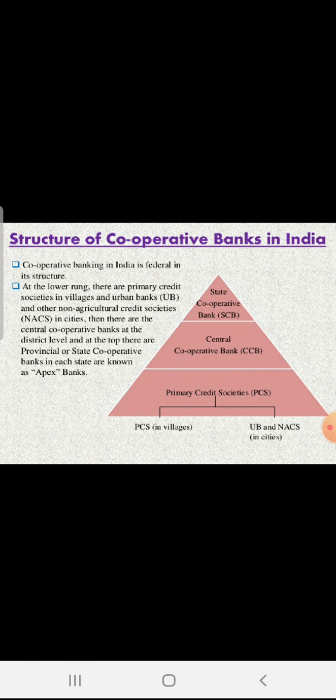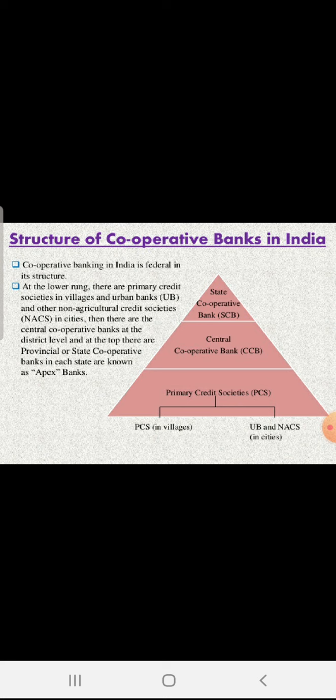Okay, in the last lecture we studied that at the ground level, or you can say at the taluka level, there is PACS, meaning the Primary Agriculture Cooperative Society. Most of the time you have heard the word society from your parents as well, that the sugarcane bill is deposited in the society's account. This is the society which works at the taluka level, and it covers the farmers